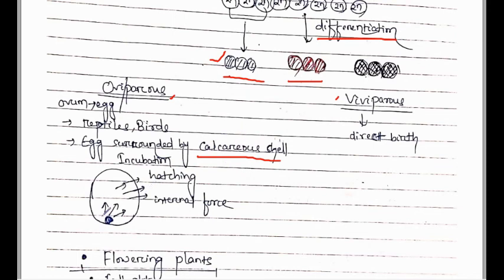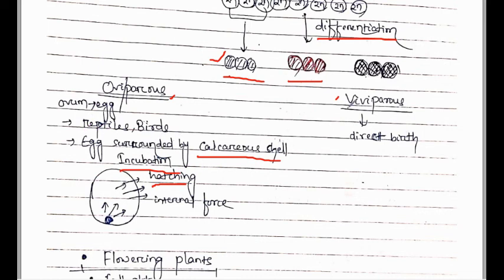Suppose here is the zygote. Inside this calcareous shell, this zygote divides to form the embryo and undergoes an incubation period, and after hatching, due to internal pressure, this new individual is released, as seen in reptiles and birds.